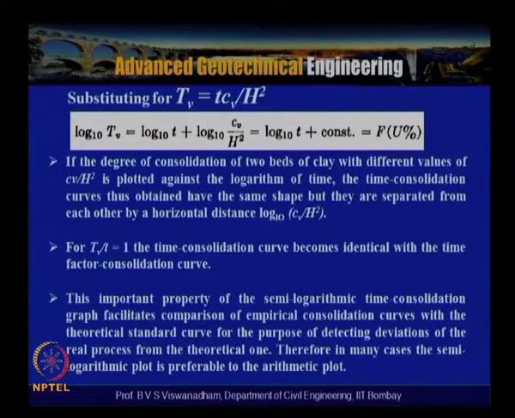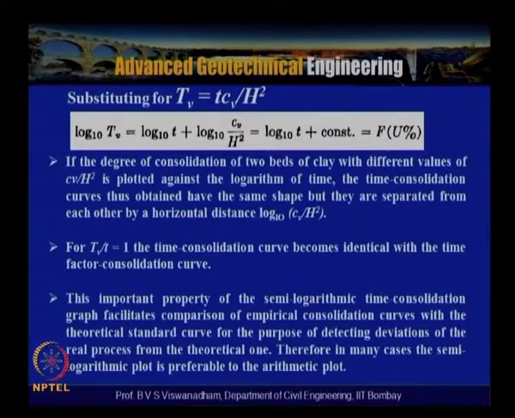When you apply the log on both sides we can write log t to the base 10 plus log Cv by h square. As Cv and the thickness are constant, that is a constant. So we have log Tv to the base 10 equal to log t, that is the time required for consolidation, plus a constant, equal to a function of u, that is the degree of consolidation.